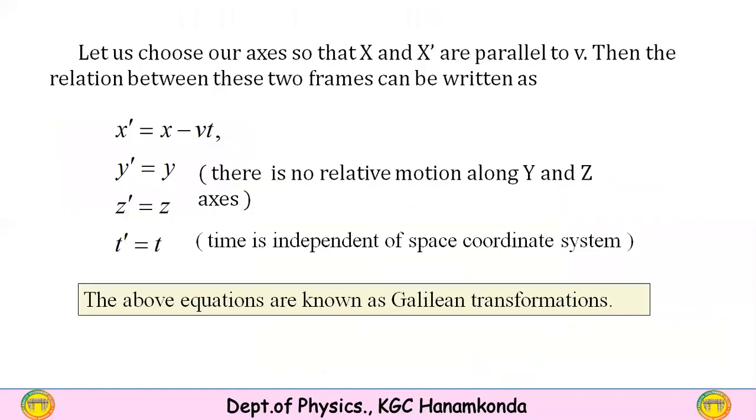Now we write the new coordinates in the S dash frame of reference. The position coordinate x dash equals x minus vt. There is no relative motion along the y and z axes. Therefore, y dash equals y and z dash equals z. Time is independent of the space coordinate system, so there is no change in the time coordinate: t dash equals t. This set of equations is called the Galilean transformation equations.